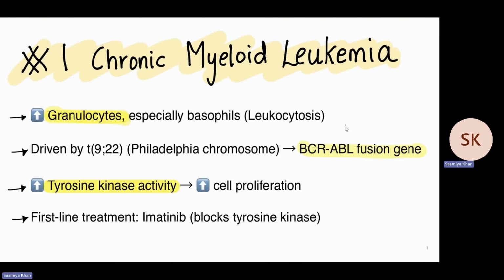Starting off with chronic myeloid leukemia, the mutation is the translocation of chromosomes 9 and 22, and this leads to a BCR-ABL fusion gene, which increases the tyrosine kinase activity, eventually leading to increased cell proliferation. It's very important to know which cells are increased in each of these neoplasms that we're going to discuss. In chronic myeloid leukemia, it's granulocytes, especially basophils. The treatment can be imatinib, which blocks the tyrosine kinase activity.